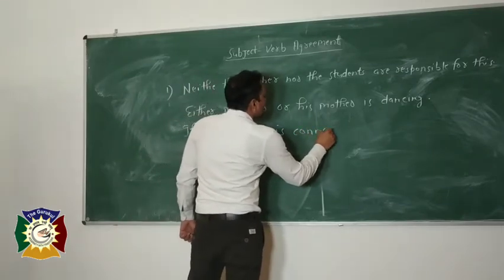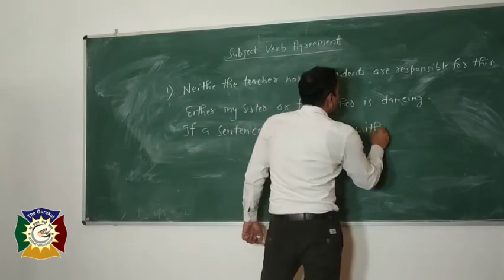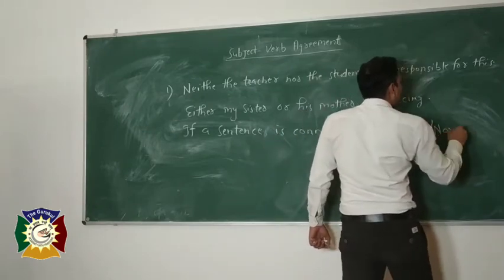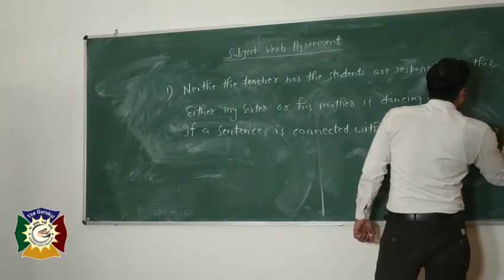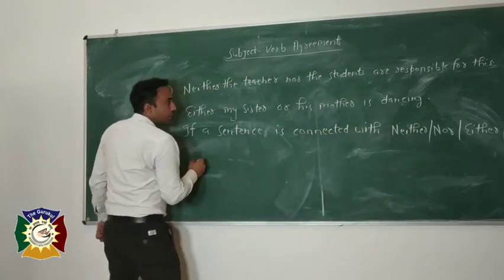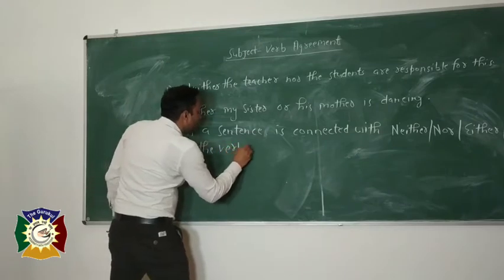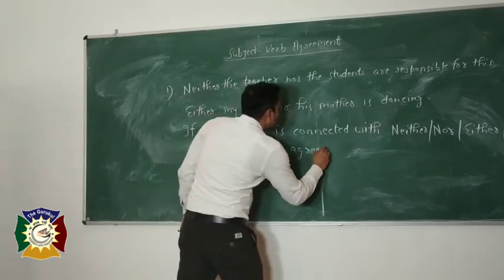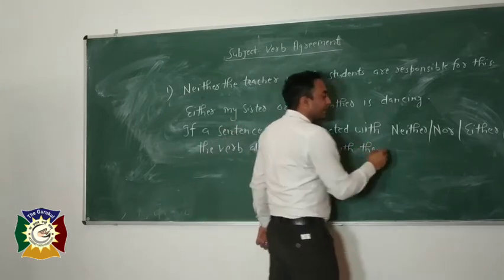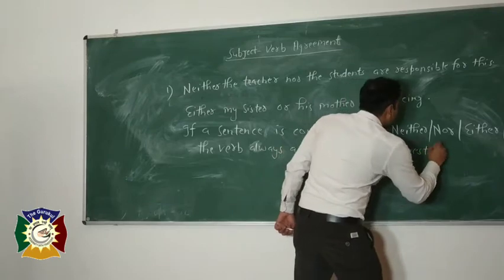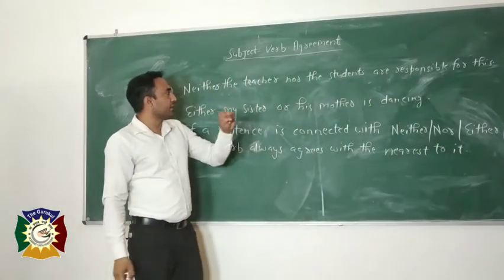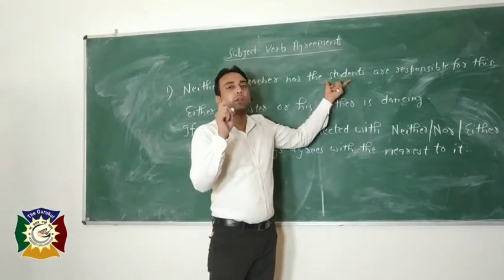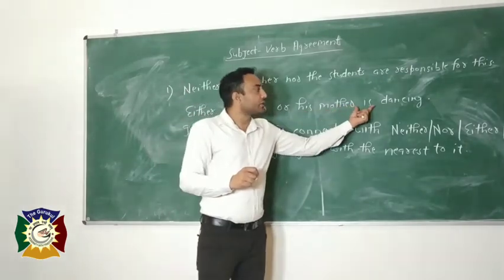There are two subjects in the sentence. The first one is the teacher, the second one is the student, and the verb always agrees with the students because students is a plural subject. His mother is a singular subject, that's why the verb is also singular.